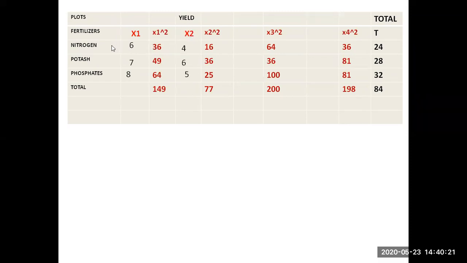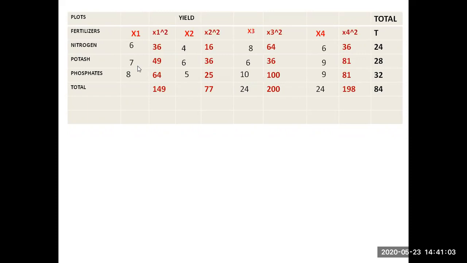In the x2 land, if I use nitrogen, 4 tons of output. Whatever it may be, grapes or vegetables. If I use potash, it is 6 tons. If it is phosphate, 5 tons. Similarly, in x3 land, this is the data. In x4 land, this is the data. He will only give x1, x2, x3, x4. Only that much data he will give. For my convenience, I have written this one, but these x1 square, x2 square, he will never give. He will only give the first sample, second sample, third sample, and fourth sample.